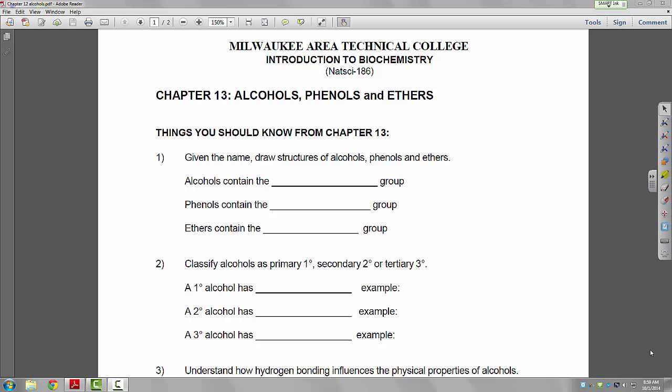Alright, welcome to chapter 12. This is the review for chapter 12: alcohols, phenols, ethers, and thiols. I'm going to talk about thiols as well.